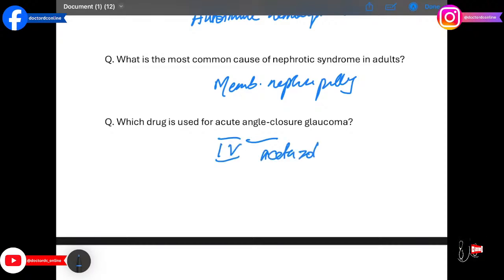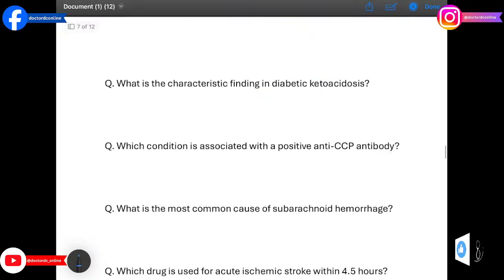Moving on to the next question, we have what is a characteristic finding in diabetic ketoacidosis? The answer is Kussmaul breathing. Rapid deep respirations compensate for metabolic acidosis.